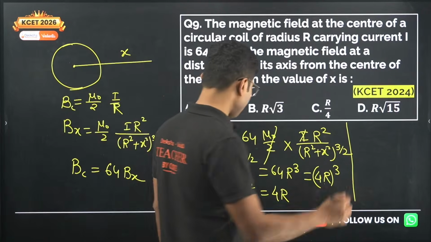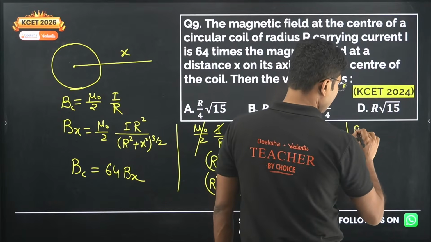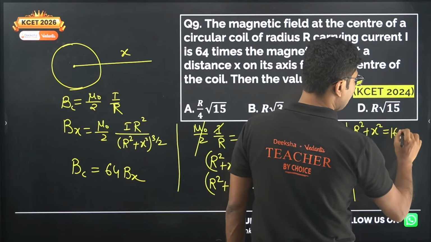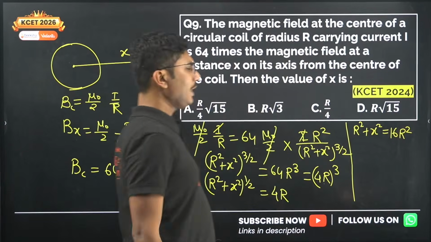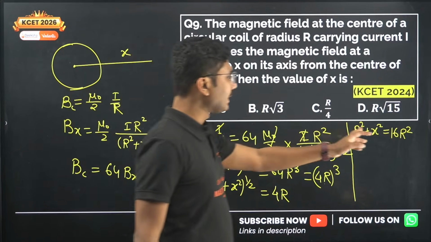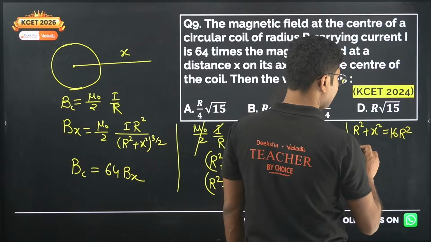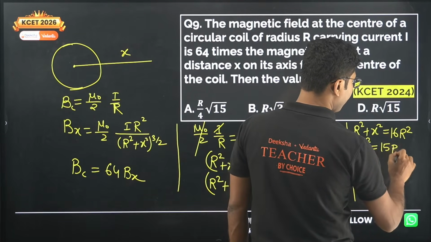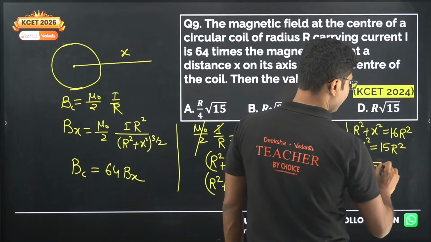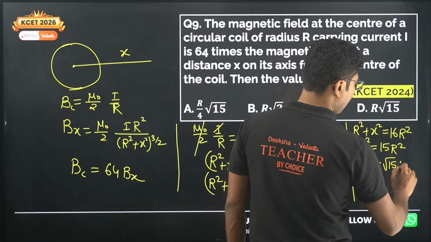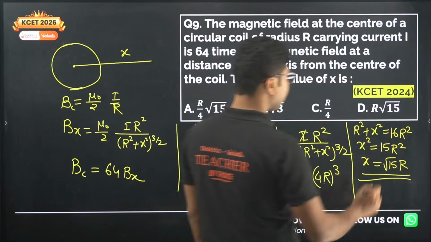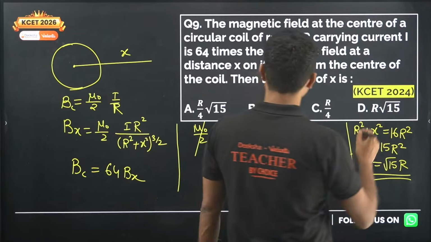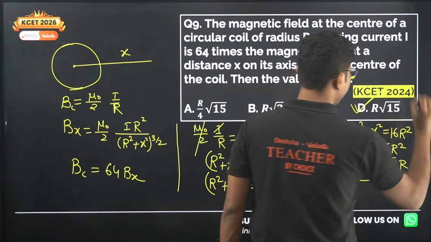If you square both sides, you will get R square plus x square equals 16R square, or x square equals 15R square, or x equals square root of 15 R. So the correct answer is square root of 15 R, again option D.